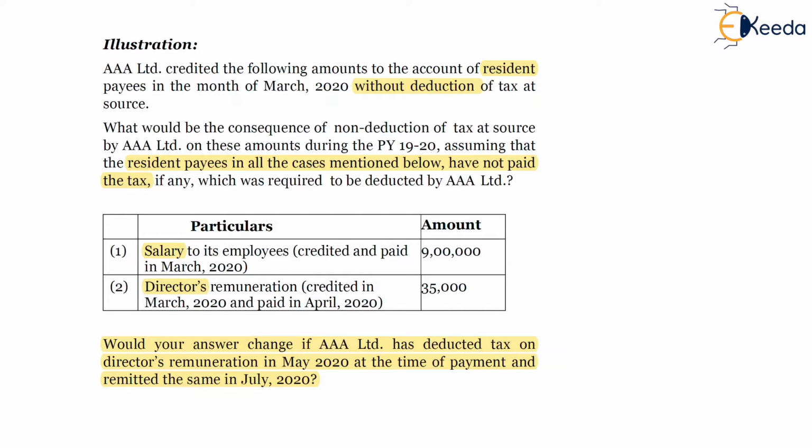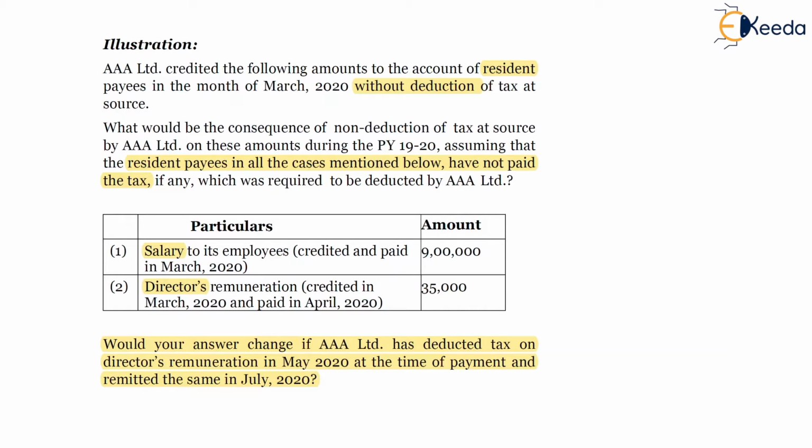And the second payment, director's remuneration. TDS is generally liable to be deducted at the time of payment or when paid or payable, whichever is earlier. In the case of director's remuneration, you can see the amount is credited in the books of accounts in March 2020. Accordingly, the amount is deducted in financial year 1920.